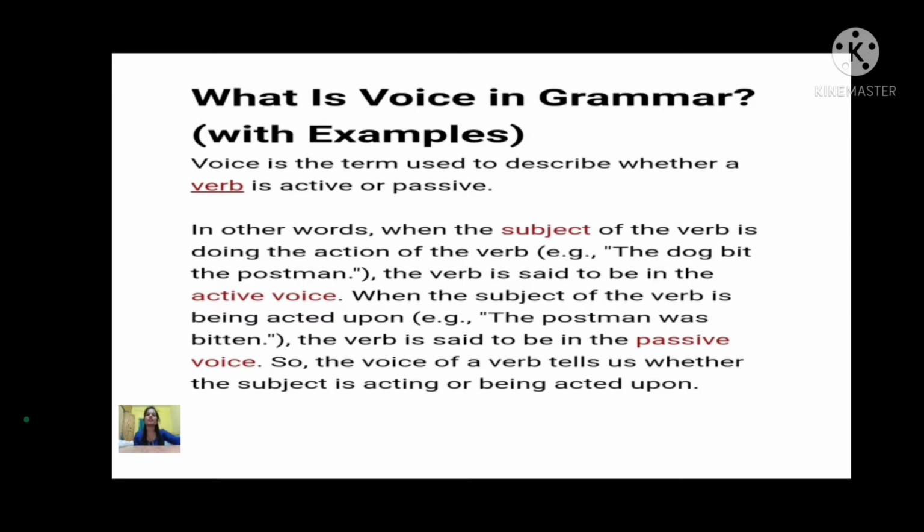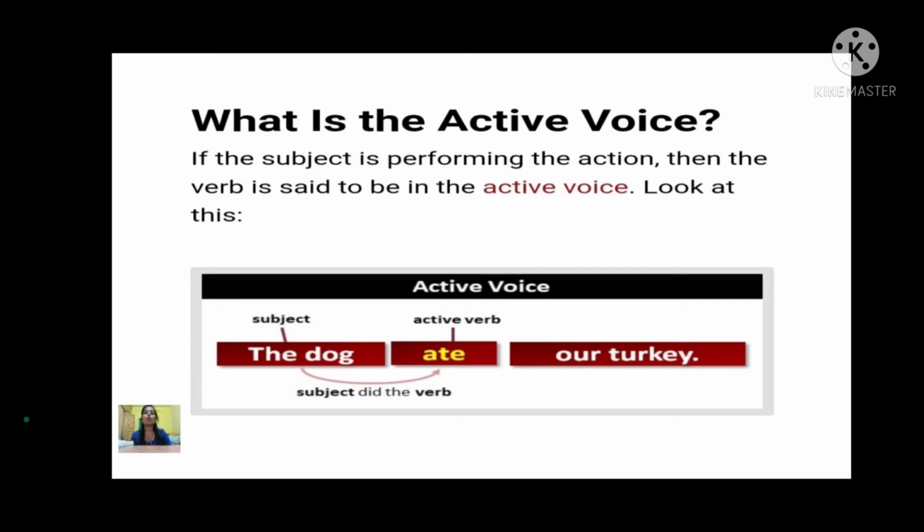Now, what is active voice? If the subject is performing the action, then the verb is said to be in the active voice. Let us look at the example here. The dog ate our turkey. Turkey is a bird, everyone knows it. So first, what did I say before?